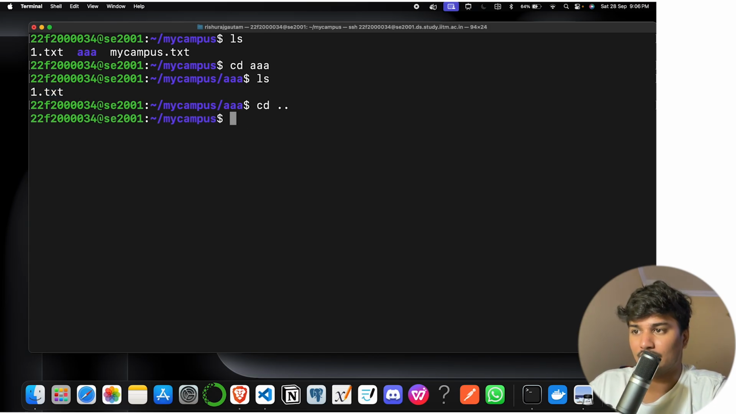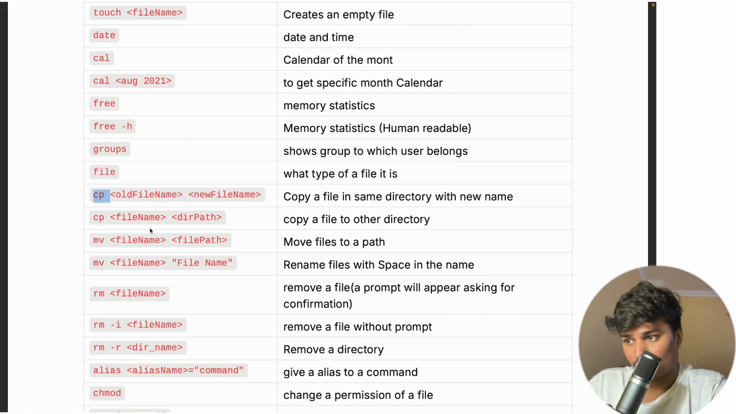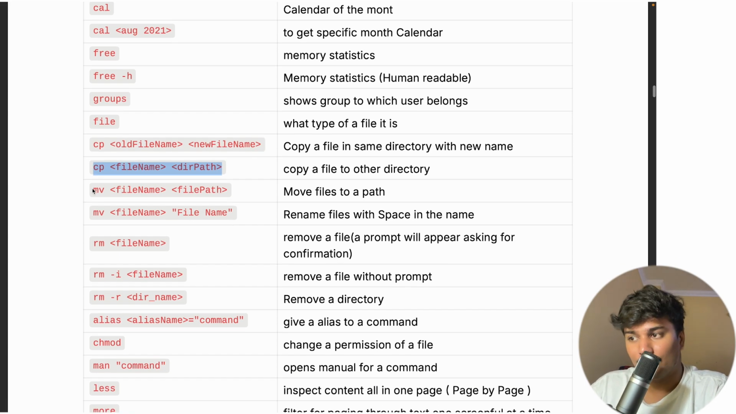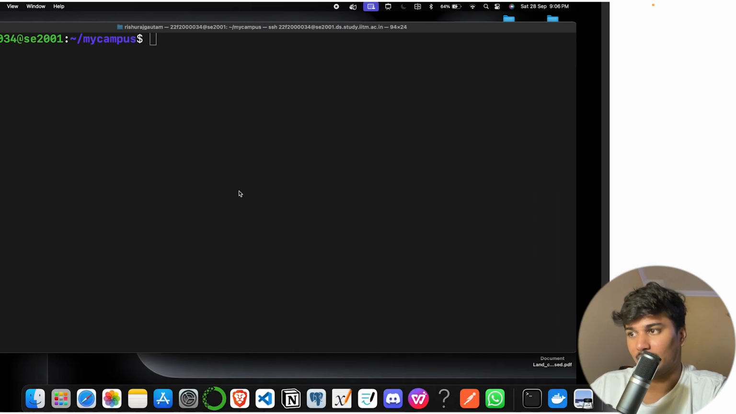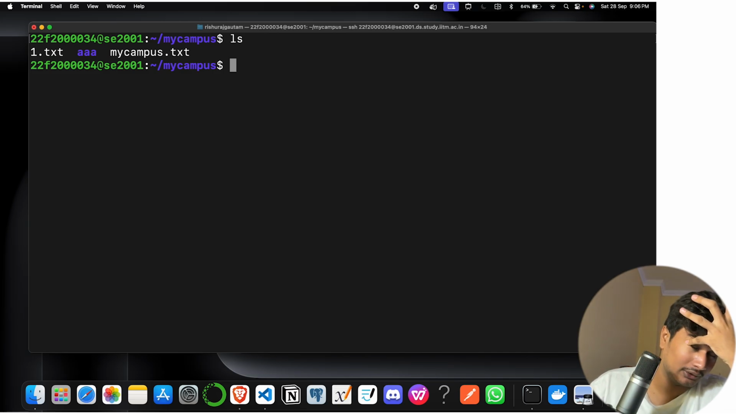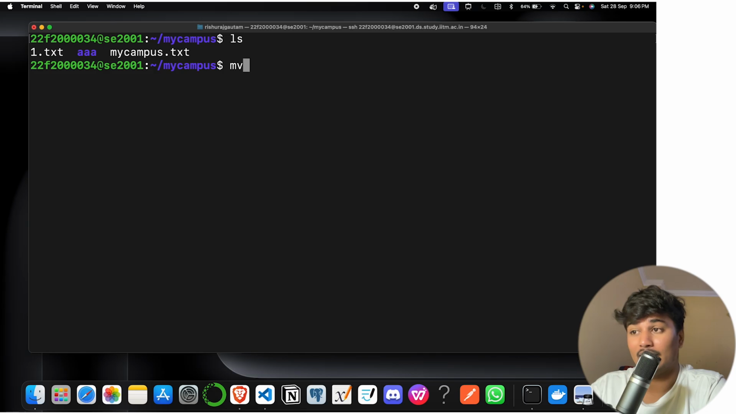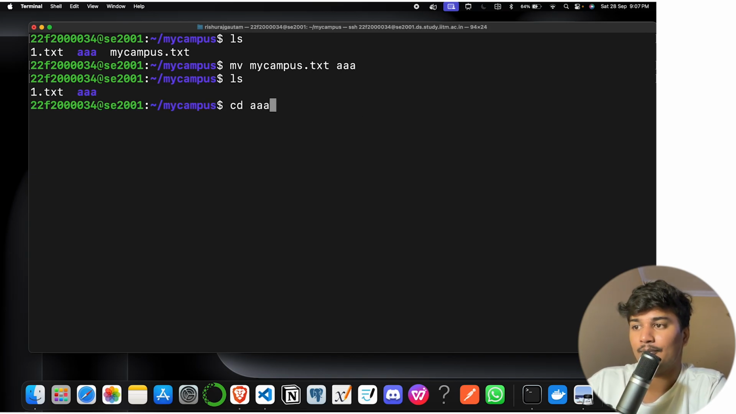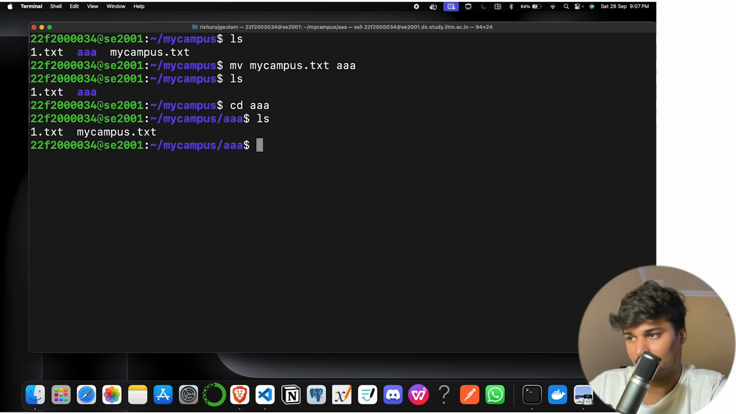So let's go back to our folder. I just showed we can copy with a new name, which duplicates the file, and we can copy it into some other directory. Now we can move the file to some other directory as well. With ls, I want to move mycampus.txt inside the AA folder. So what command do I use? I use mv mycampus.txt AA, where the directory name is AA, and you can see it is moved to that folder. cd AA, and we can check that mycampus is here.